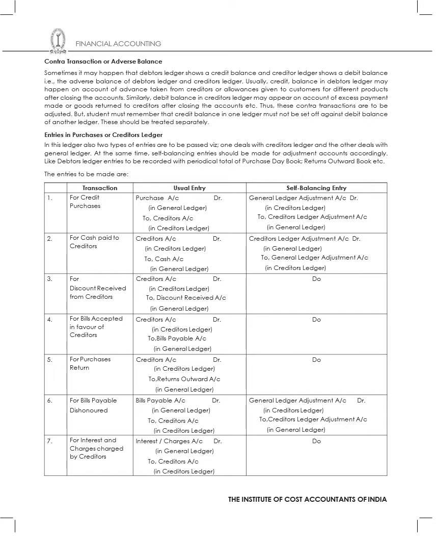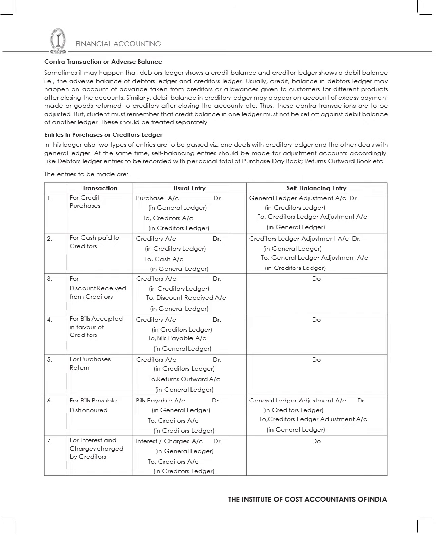Like debtors ledger entries, these have to be recorded with the periodical total of purchase day book and returns outwards book, etc. So what are all the entries that we make for a transaction which has credit purchases? The usual entry is purchase account debit to creditors account. In the case of self-balancing entry, we will have general ledger adjustment account debit to creditors ledger adjustment account.